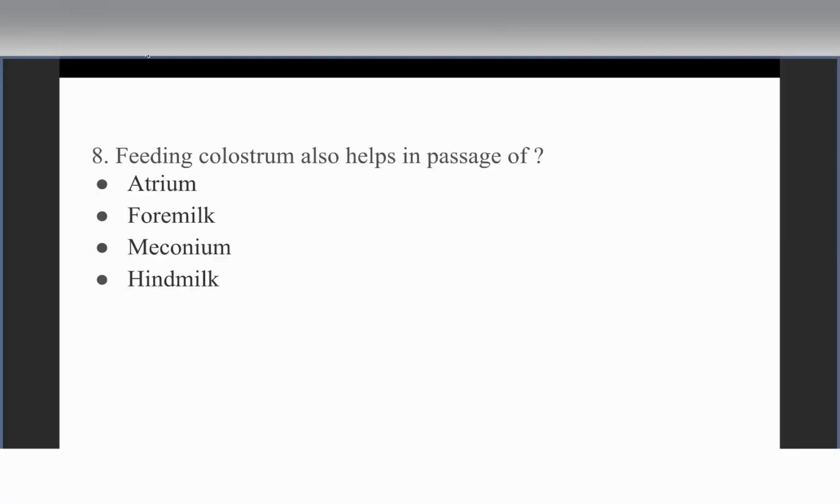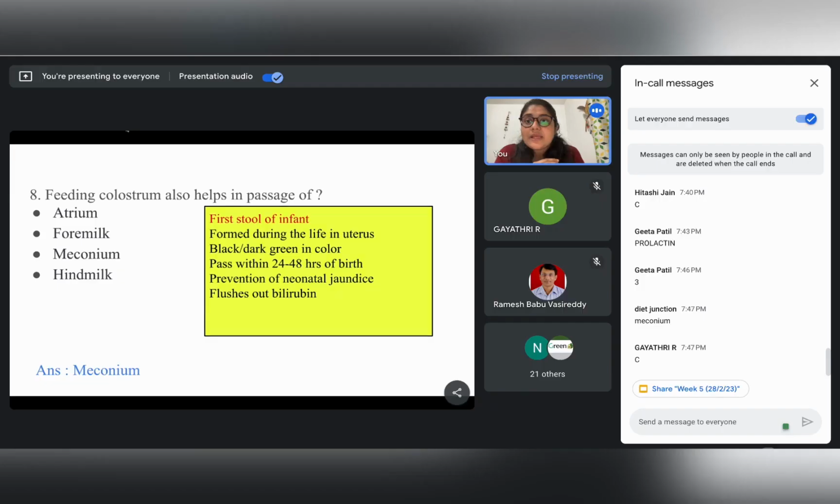As Mr. Vasi Reddy has very rightly pointed out, meconium is the first stool of the infant, right? This stool gets formed when the baby is already inside the womb, during its life in the uterus. When the baby comes out, the first stool is black and dark green in color, right? So why do you think it is dark green in color?